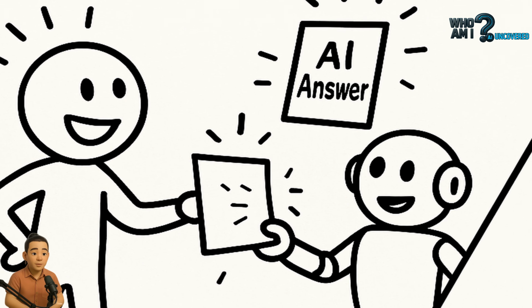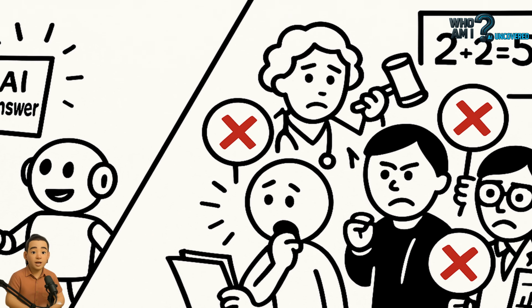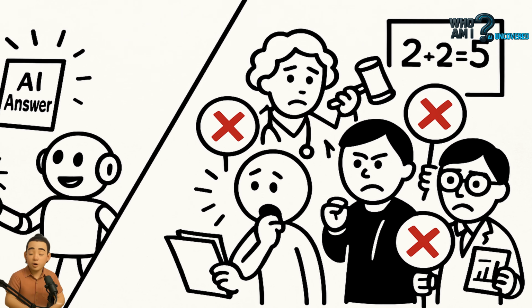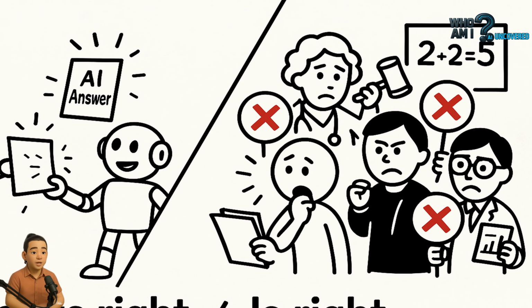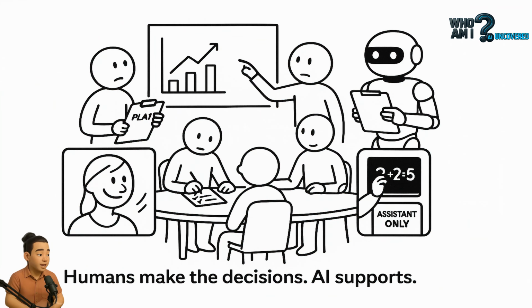2. Knowledge cutoffs. Most models like ChatGPT or Claude don't have real-time access to current events. They're trained up to 2023 or earlier. 3. Hallucinations. AI sometimes invents facts, names, quotes, even URLs. These are plausible lies, and they can be dangerous if taken at face value.